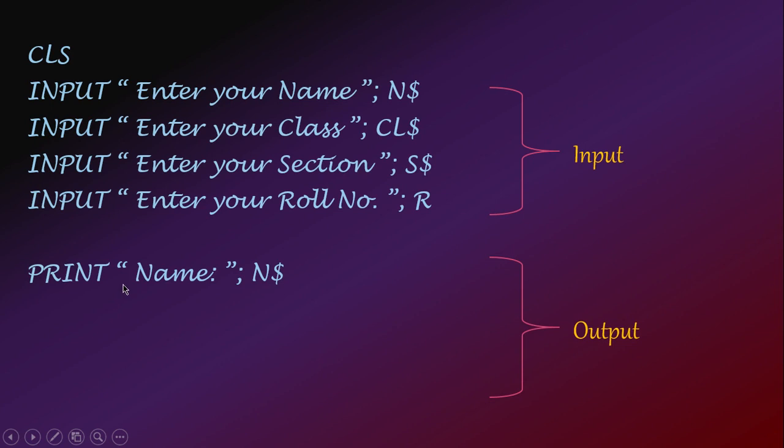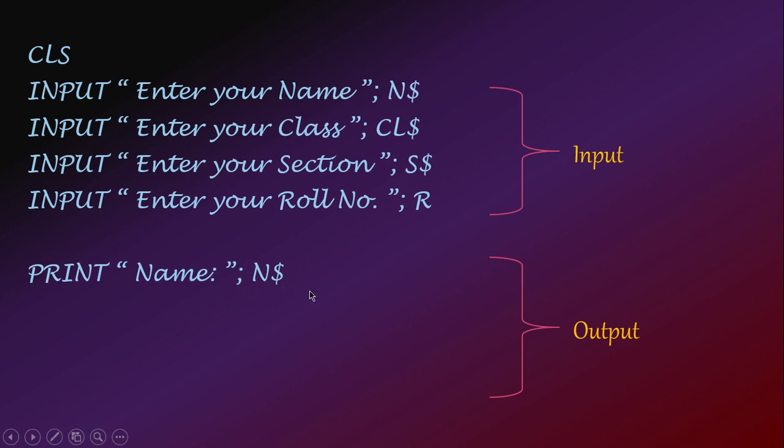So PRINT, then in the same manner we are providing a message, then a semicolon as a separator, and after that we are providing the variable where we have stored our name. What this statement will do is display this message, Name, and after that the value that is stored in N$ will be displayed.